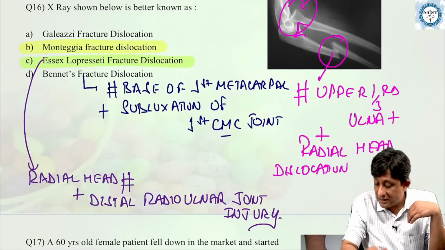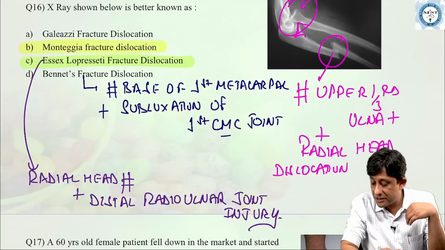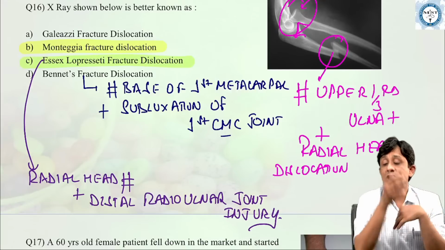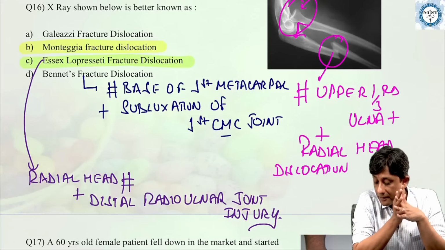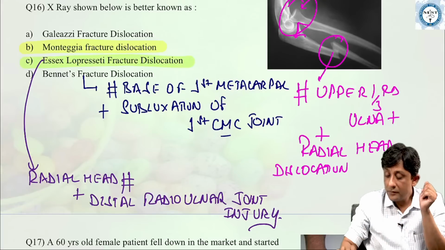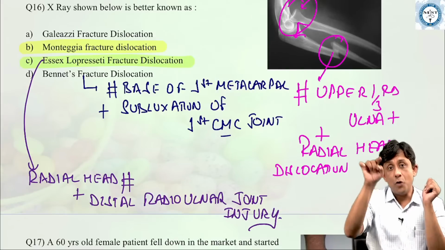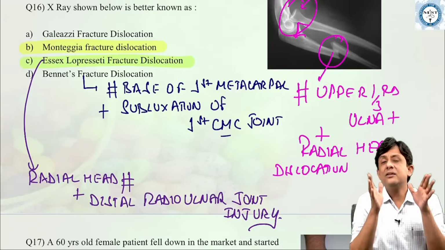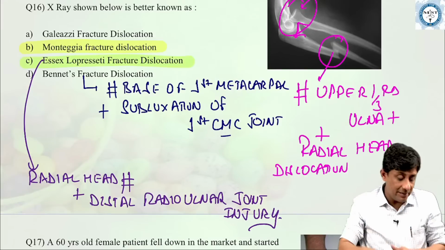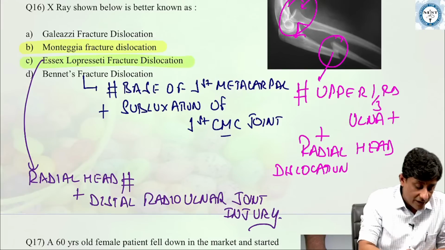Yes, Dr. Prashant is asking, is interosseous membrane rupture present in Essex-Lopresti? Yes, interosseous membrane injury is in Essex-Lopresti fracture dislocation. All of these options which I have given here are types of fracture dislocations, and they are the ones which are also commonly asked in the examination. So, all of you must be well aware of this.